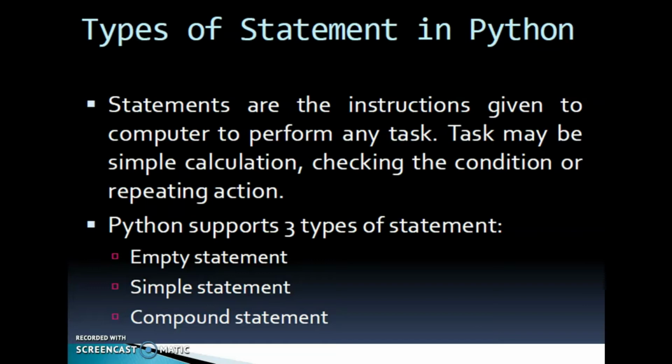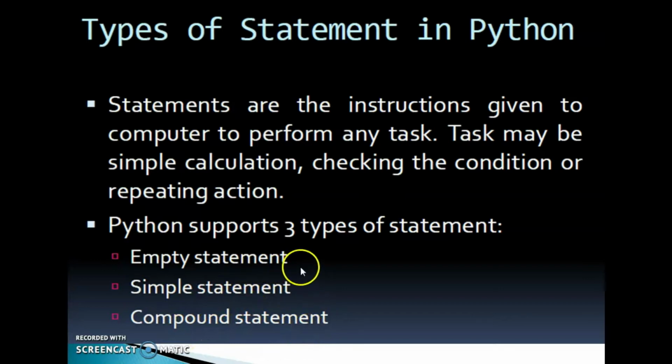Types of statements in Python. Different types of statements are there. Statements are the instructions given to a computer to perform any task. A task may be a simple calculation, checking a condition, or repeating actions. Python supports three types of statements: empty statement, simple statement, compound statement.